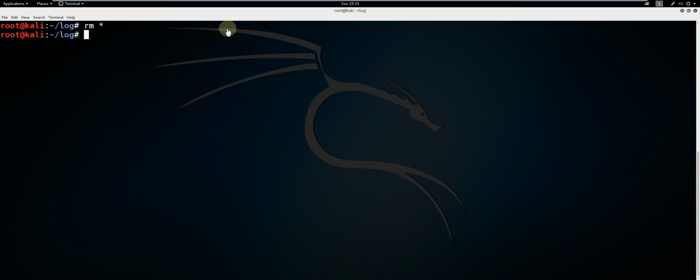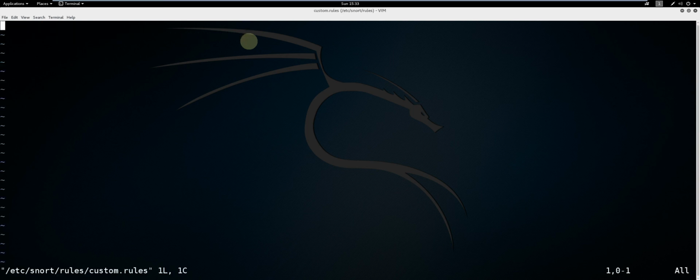To demonstrate the creation of a Snort rule, I am going to make one which will fire alerts for a PCAP file containing Neutrino exploit kit traffic. Type vi /etc/snort/rules/custom.rules. First off, press I to enter into insert mode.